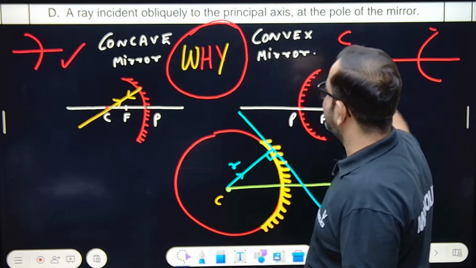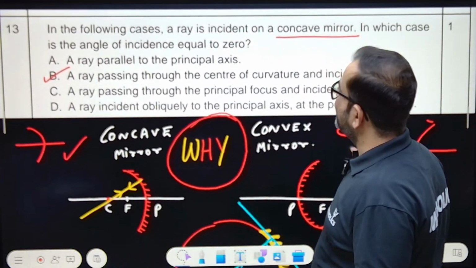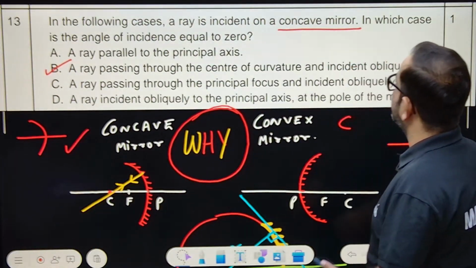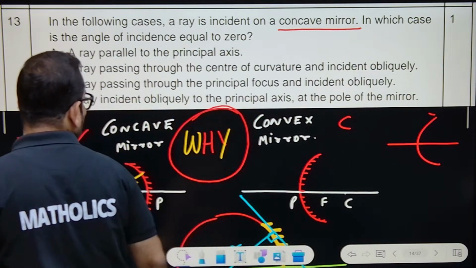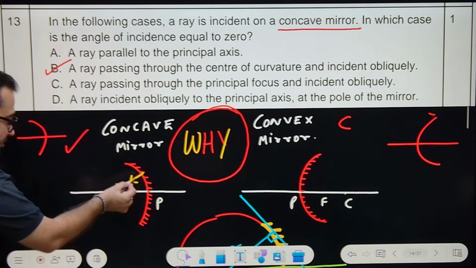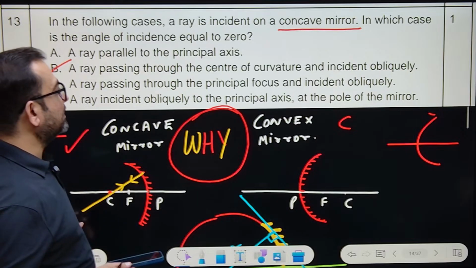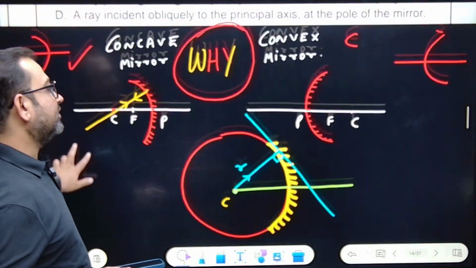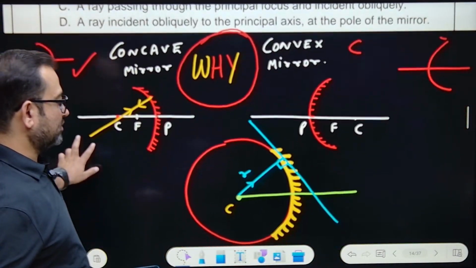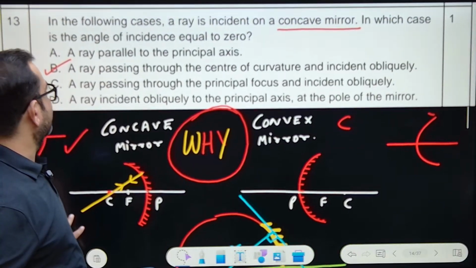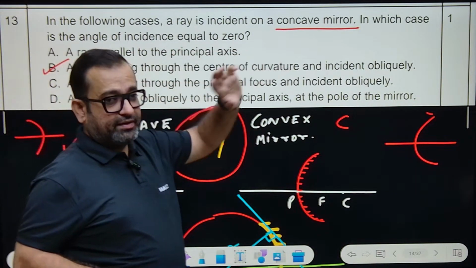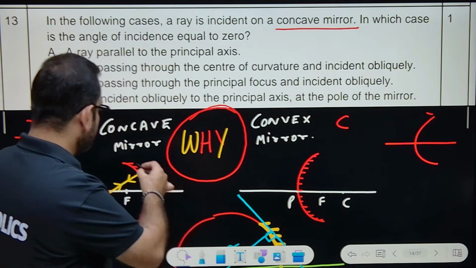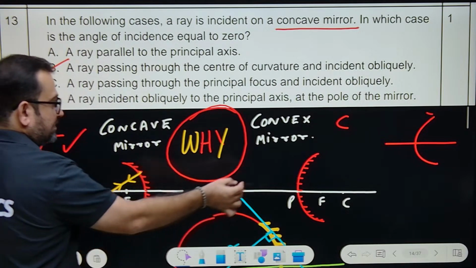In the following cases, a ray is incident on a concave mirror. What is a concave mirror? Concave mirror is this. You can see the beautiful diagrams. Now, we must actually learn to draw these diagrams also. Don't worry. Concave mirror is this one, and this is a convex mirror.